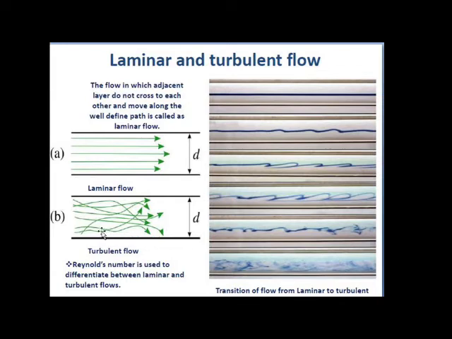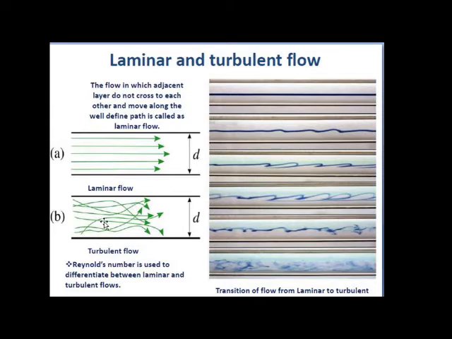Such a type of flow is called turbulent flow. If the velocity of the flow increases, then eddies are formed, which are responsible for high energy loss. All the fluid particles travel in a zigzag way. Such a type of flow is called turbulent flow. So these are the two different types of flow.